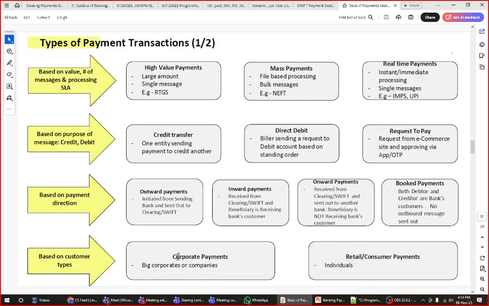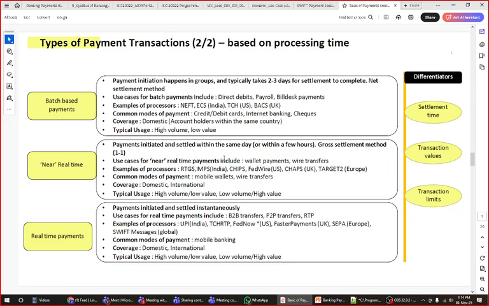Then we discussed corporate payments and individual payments. Those are very simple, right? If your industry is sending payment to other banks, those are corporate payments. Okay, so till now we have discussed this. Now we are going to start discussing another concept in detail, the transaction based processing time cycle.